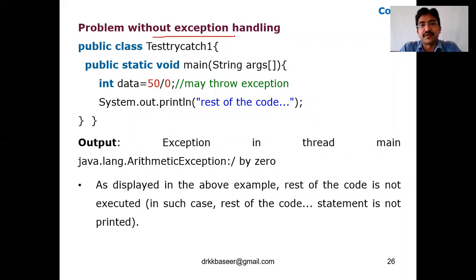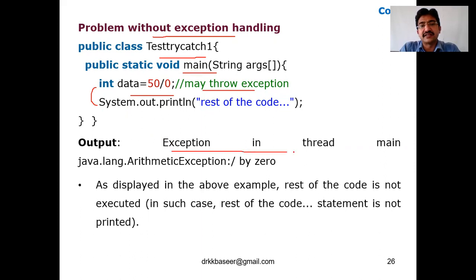So here is the example program without exception handling. I'm creating a class here, TestTryCatch1. Now I'm writing the main method, and here int data equal to 50 by 0. So any number divided by 0 definitely raises an issue, definitely an exception. It may throw an exception. So what is the next line after this line? It is the rest of the code.